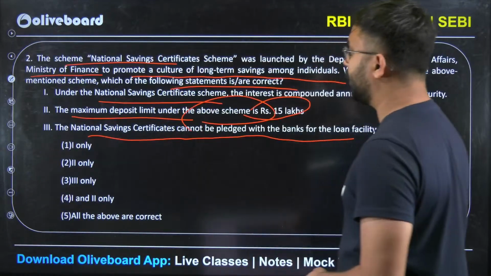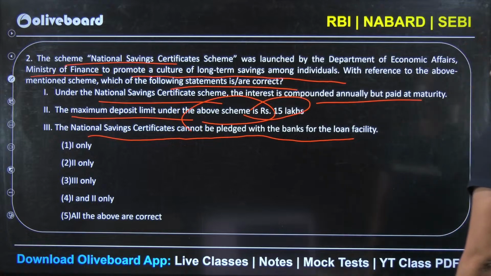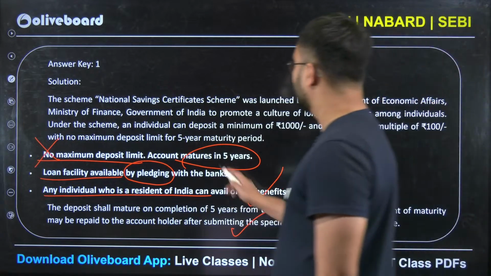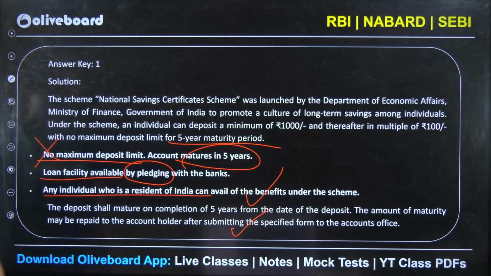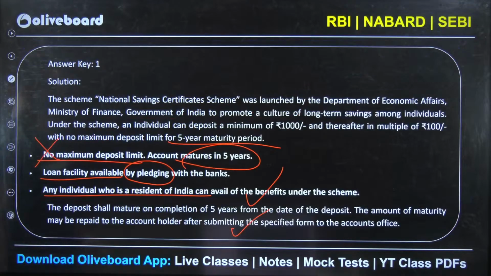So the first statement was the only correct one, that is, interest is compounded annually but paid at maturity. The deposit shall mature on completion of 5 years. So that's the overall answer, which is one only. No maximum deposit limit, a 5-year maturity period, compounded annually but paid at maturity.